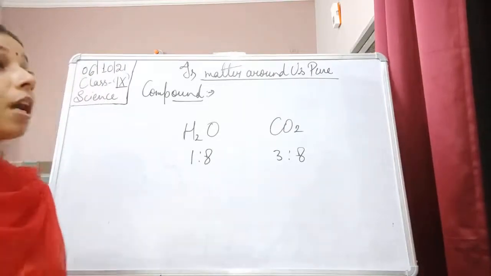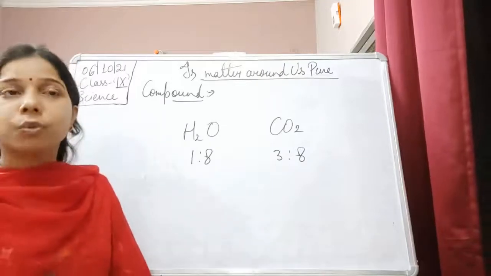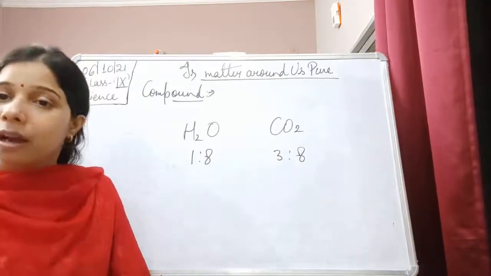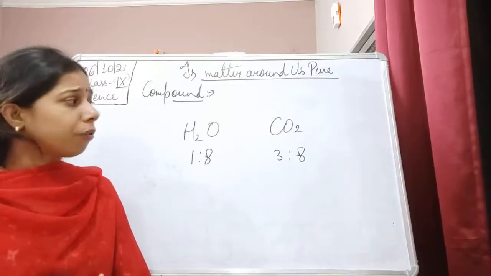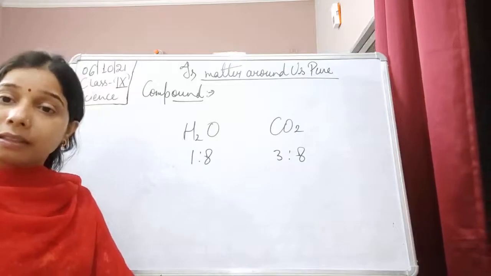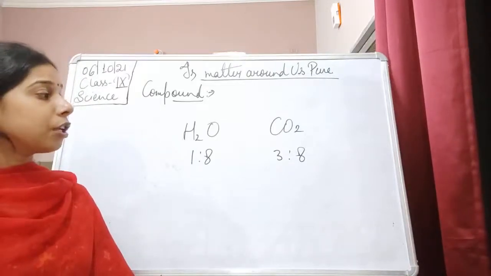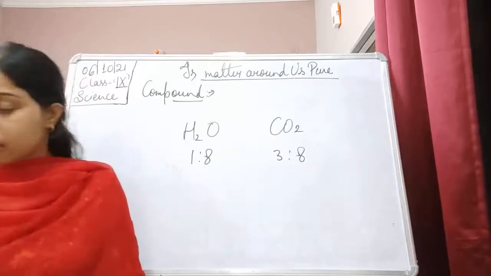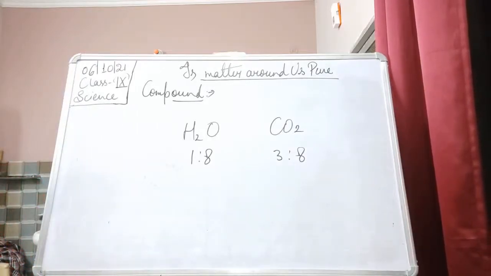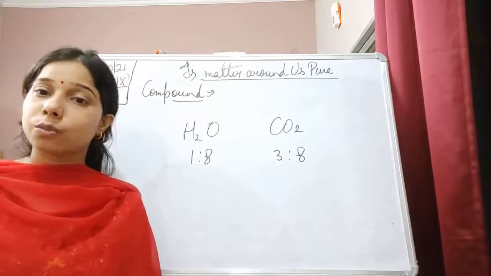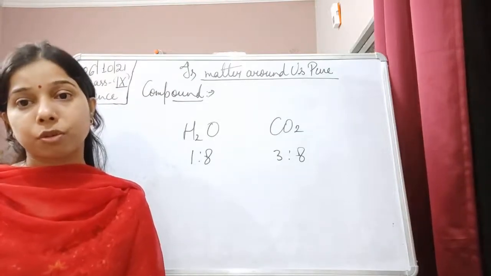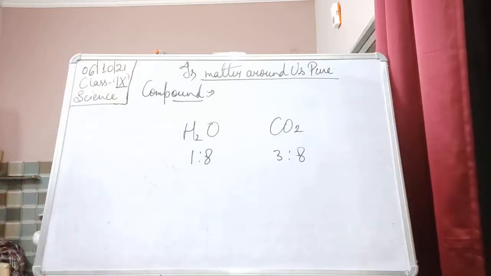It can be obtained by a combustion process in which carbon reacts with oxygen to form carbon dioxide. In both cases, the carbon dioxide produced is in the ratio of 3:8. So we can say that a compound is a pure substance in which two or more elements combine together in a fixed proportion by mass.